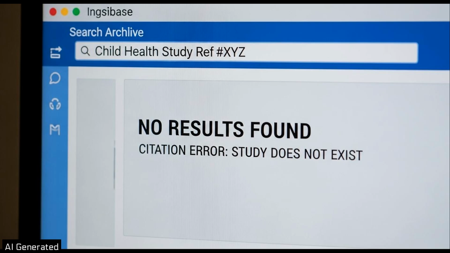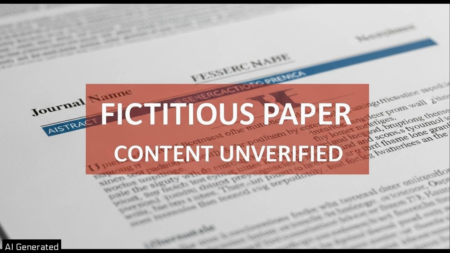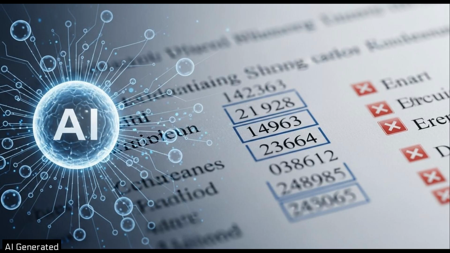Investigators found citations for studies that simply do not exist, including non-existent research on medicine advertising and asthma medications for children. Notably, Professor Catherine Keyes, a respected academic, was cited as an author for a paper she states she never wrote, a paper that appears entirely fictitious. Experts suggest artificial intelligence may have generated these erroneous citations.